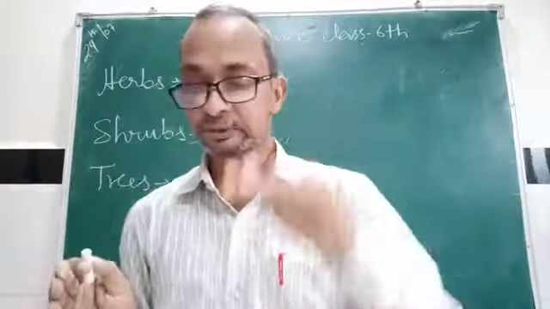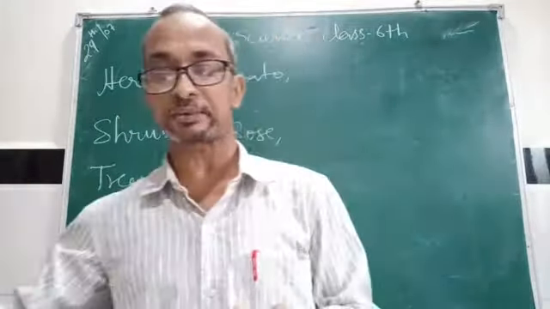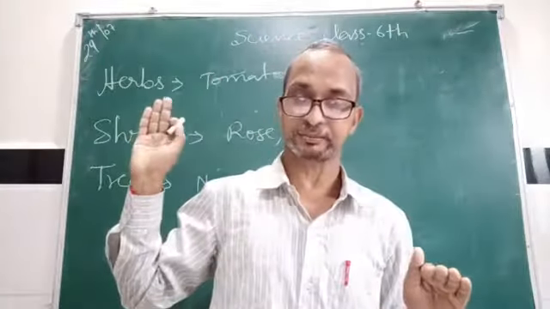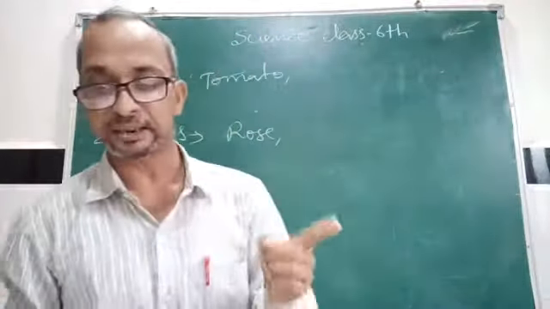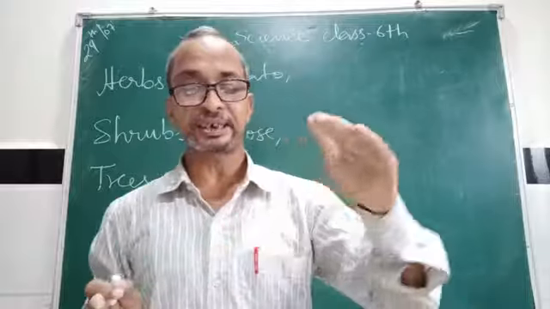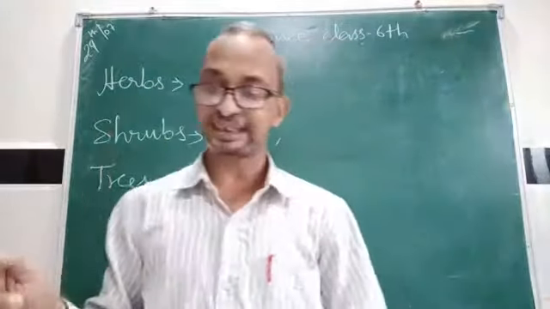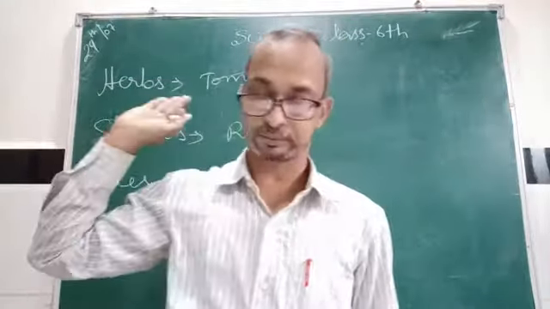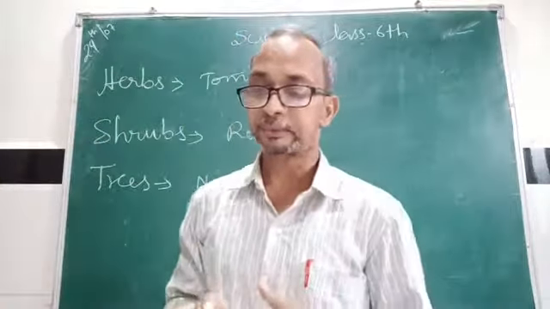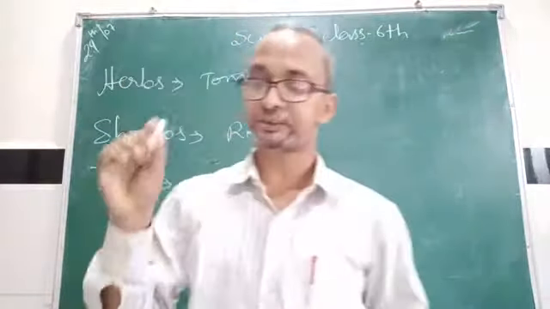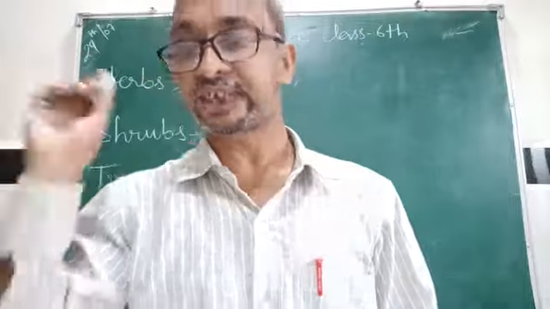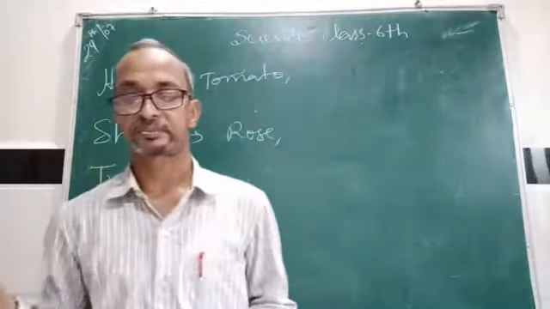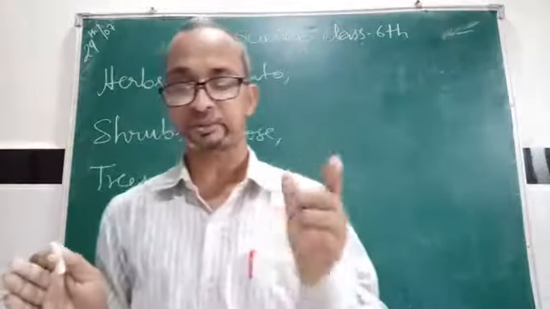Shrubs are medium-sized plants, whereas trees are very tall and big. Second, shrubs branch near the ground, whereas trees branch much above the ground. Shrubs have a thin stem, whereas trees have a thick stem. These are the differences between shrubs and trees.